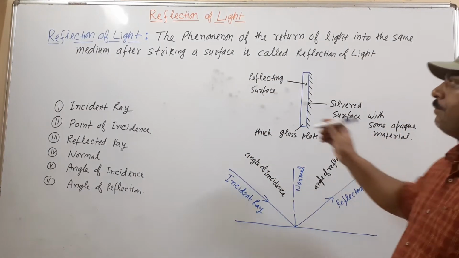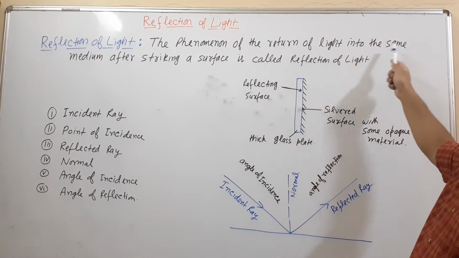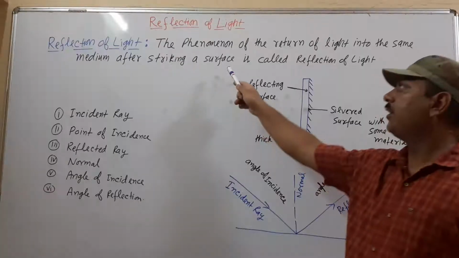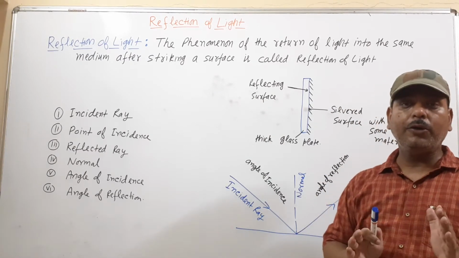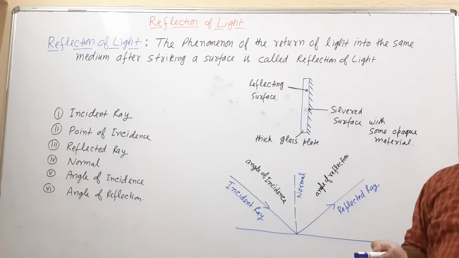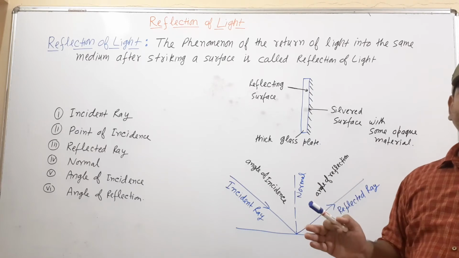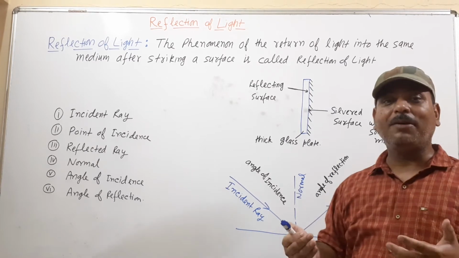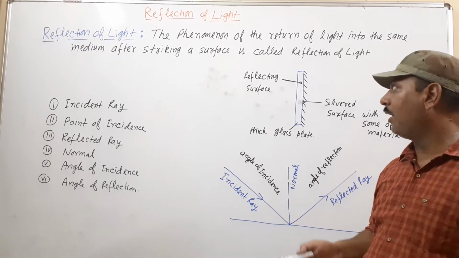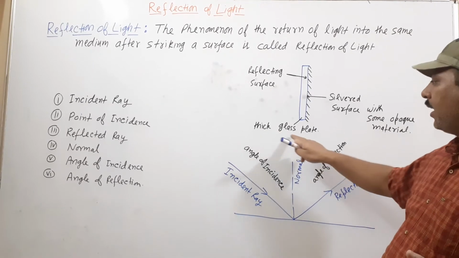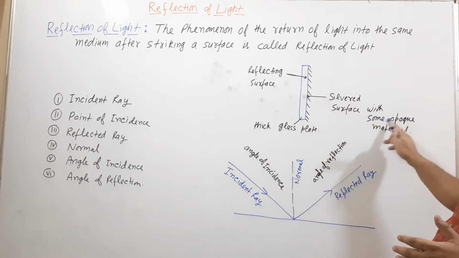The phenomenon of the return of light into the same medium after striking a surface is called reflection of light. As I have told you, reflection may be 50%, or 80%, depending upon the reflecting surface. If you want a perfect reflecting surface which can reflect 99% or 99.9%, we can take a thick glass plate and silver one surface with some opaque material.